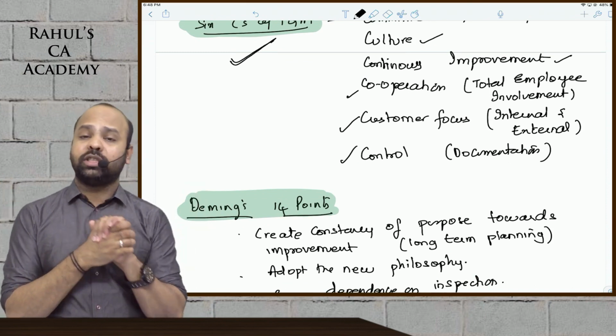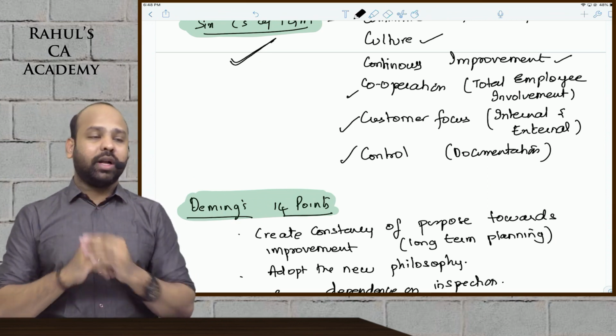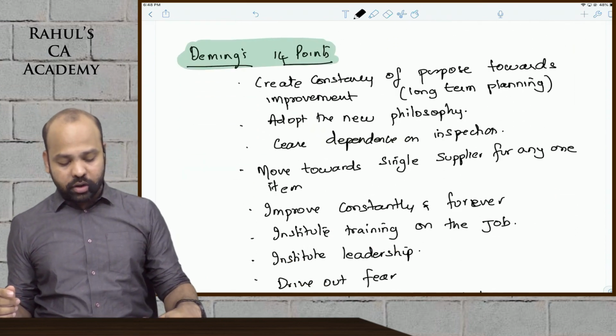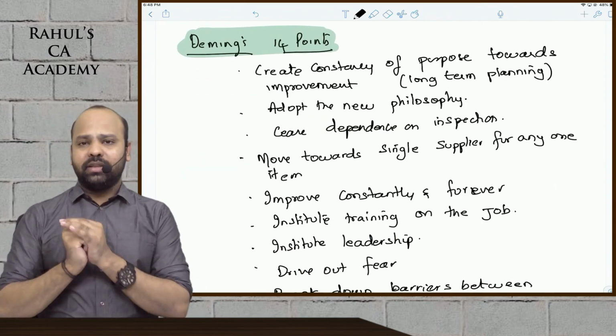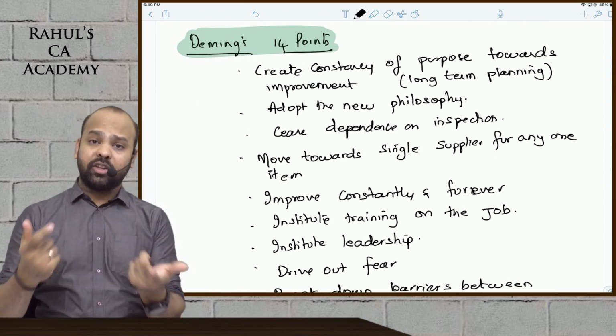There is also a man that has contributed a lot to the entire concept of TQM, to the entire concept of quality. His name is Deming. Deming has contributed a lot. There are 14 points that Deming stresses on, but nevertheless, let me just say a couple of points. Deming says that this is a continuous process.